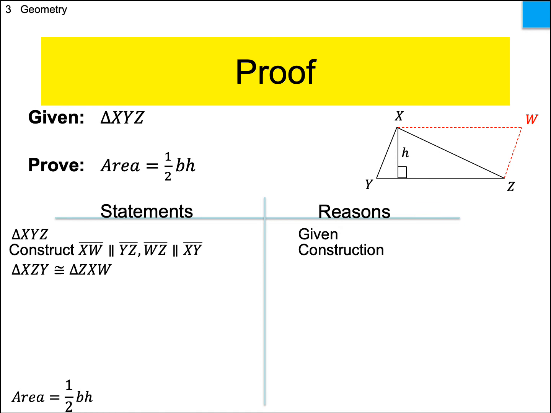And then what I want you to do is that same diagonal is also a diagonal for YX and ZW. So therefore, you'd get another set of alternate interior angles, a different set. Therefore, you have 2 sets of angles, and you have that one reflexive property. So those 2 triangles are congruent by ASA.